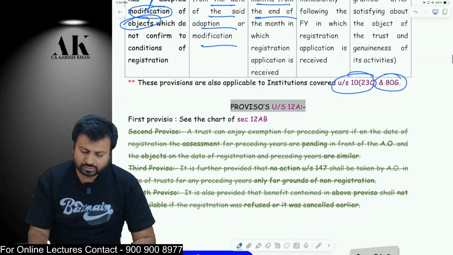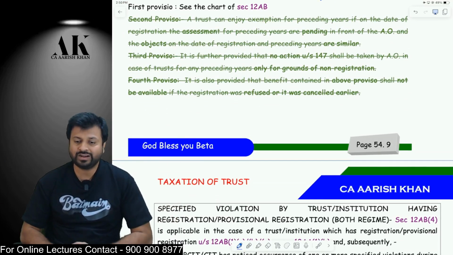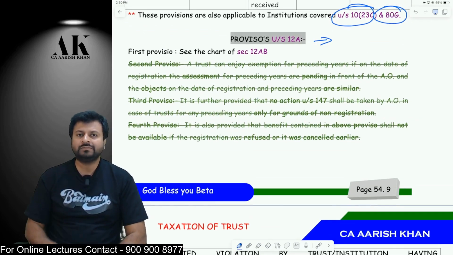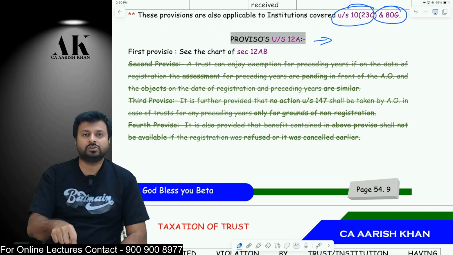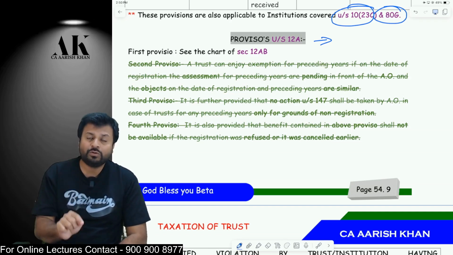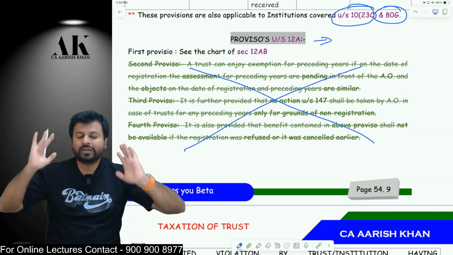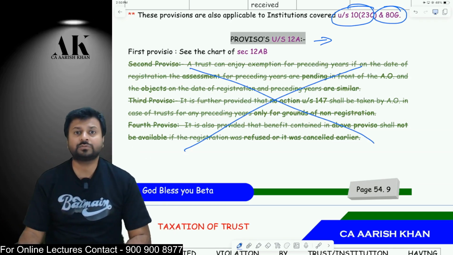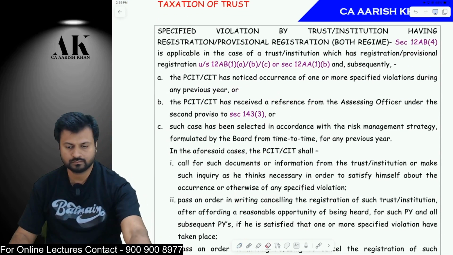Okay, now the proviso to section 12A, there were some provisos over here which are deleted by Finance Act 2023. What was this proviso? Generally when I make an application, I get the registration and exemption for future years. These provisos used to talk about the fact that you can also enjoy exemption for past years. That proviso which was giving you the benefit to enjoy exemption for past years is deleted by Finance Act 2023. So now you cannot enjoy exemption for past years, you can only enjoy exemption for future years. Okay, this is what this proviso is all about, which is amended by Finance Act 2023. I hope it is clear to all of you.